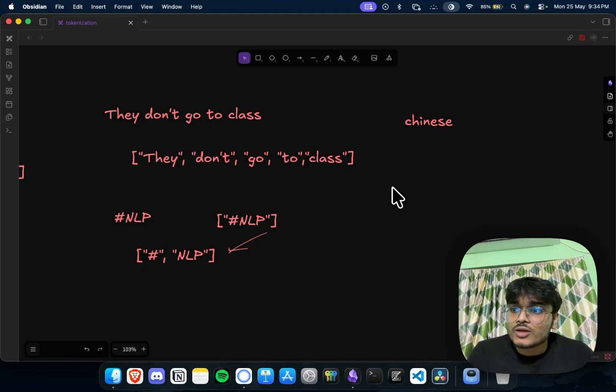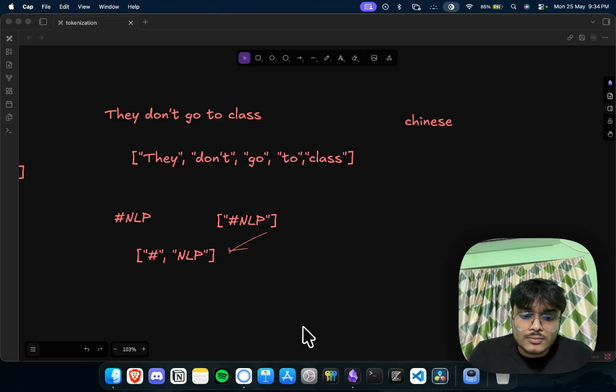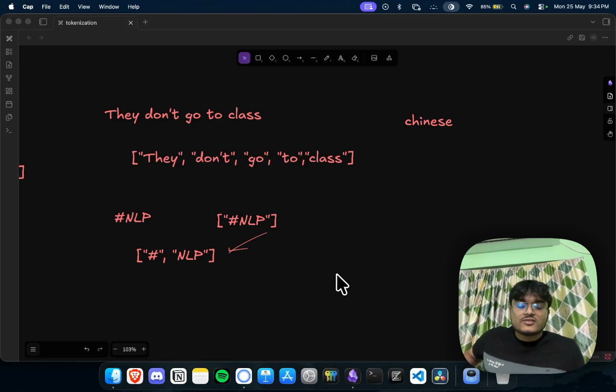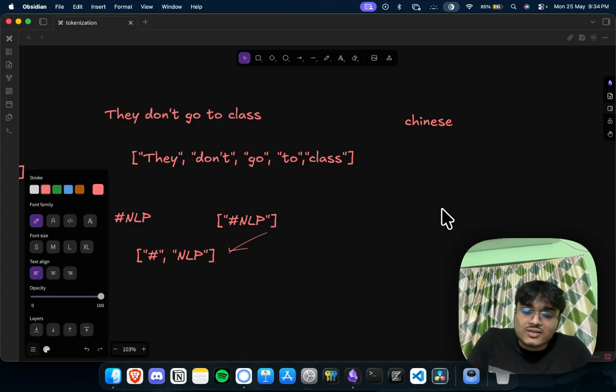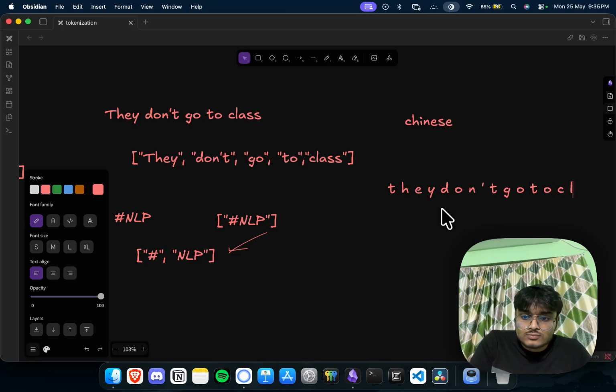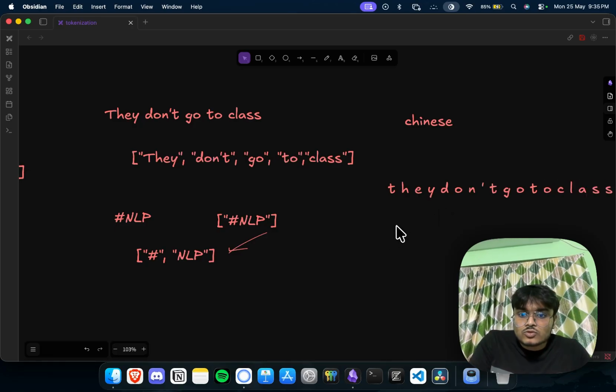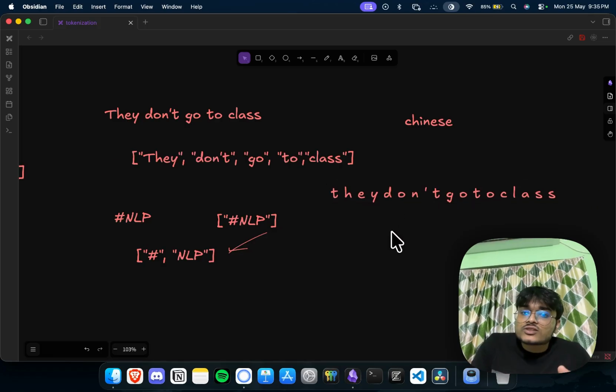So what do we mean by character level? We usually divide it into characters. So we do this, and what we do is find pairs which come up frequently.